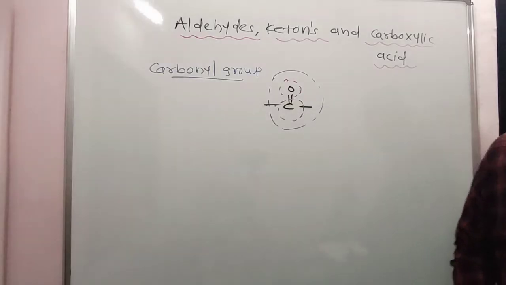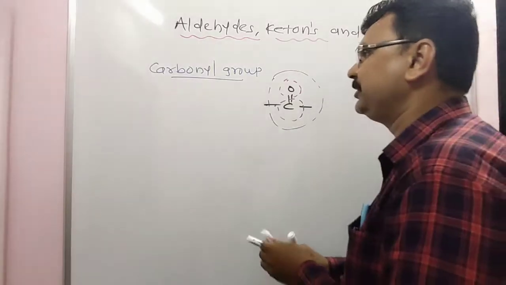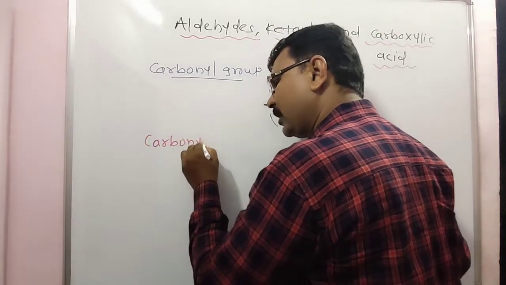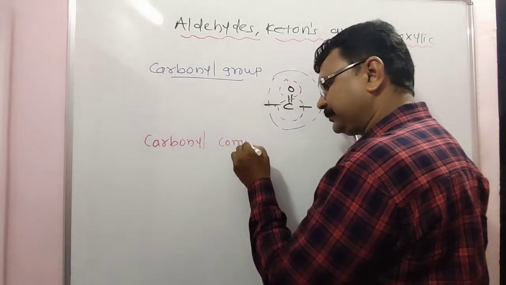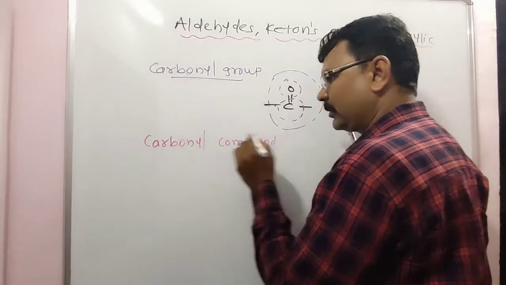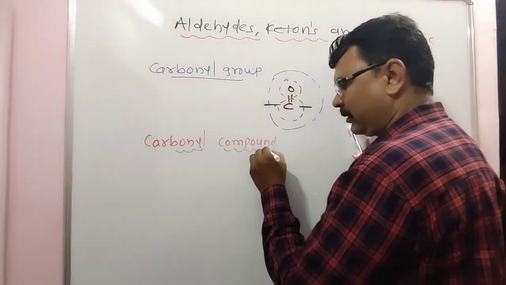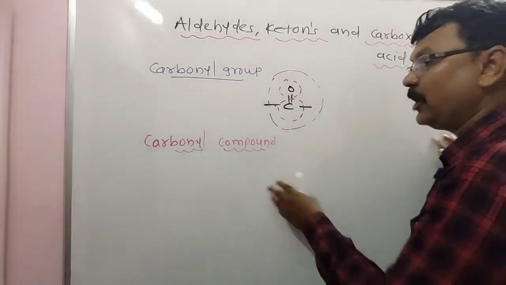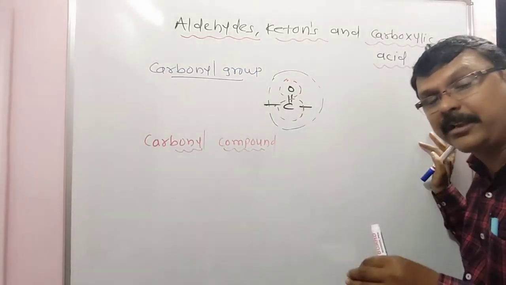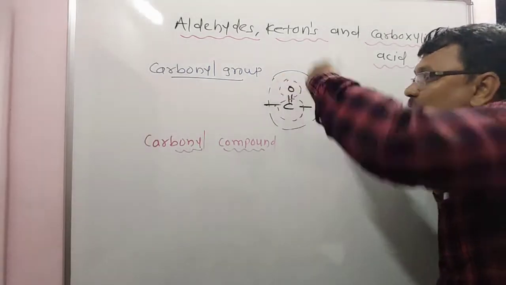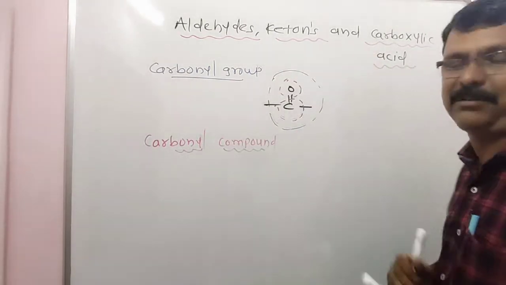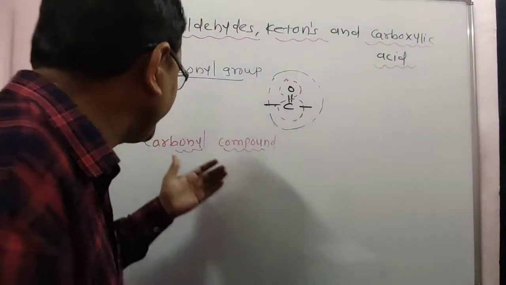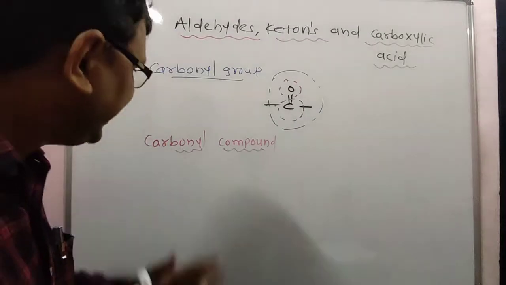Next definition: carbonyl compounds. A carbonyl compound is an organic compound.